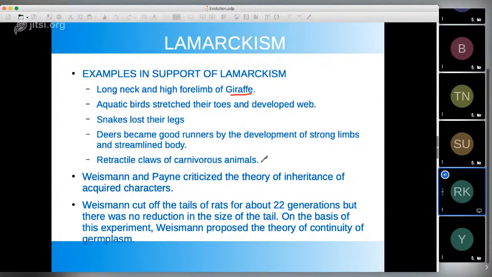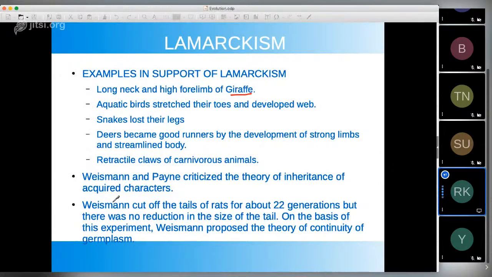Whenever a carnivorous animal is attacking, they can take out their claws, and when they are walking or running, they can put their claws back in their paw. So these are some examples, and there are many which we can use to support the theory of Lamarckism, the theory of Lamarck. But this theory is also criticized by two people, Weismann and Payne.